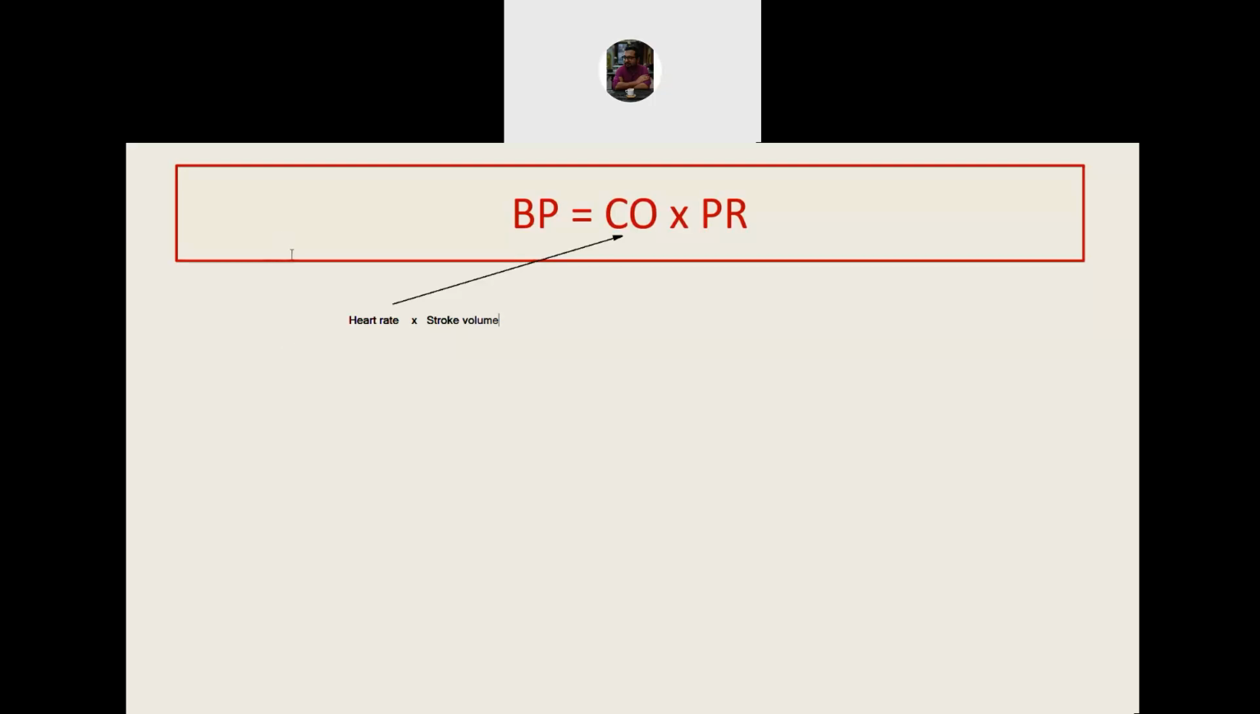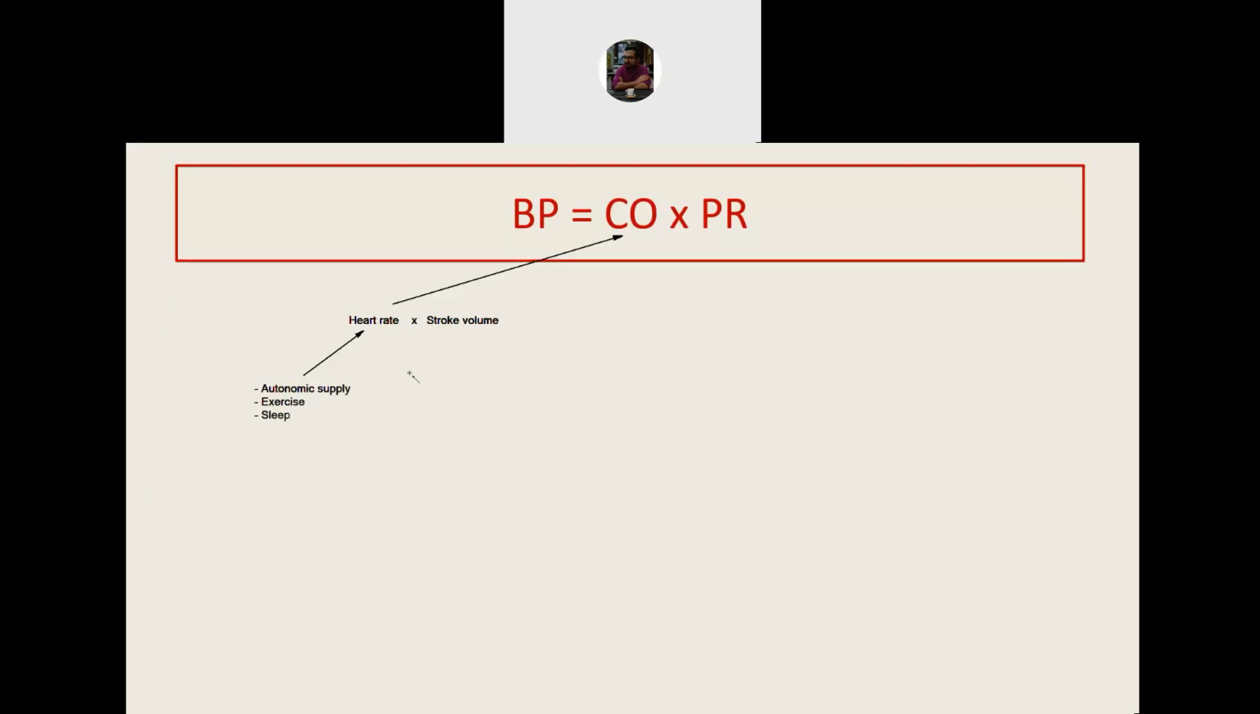Now, stroke volume and heart rate can also be altered by various factors. We know that heart rate can be altered by several factors. For example, autonomic supply, that is sympathetic will increase it and parasympathetic will reduce it. Effect of exercise, effect of sleep. So all these factors influence the heart rate.